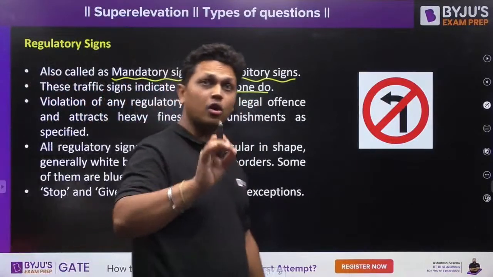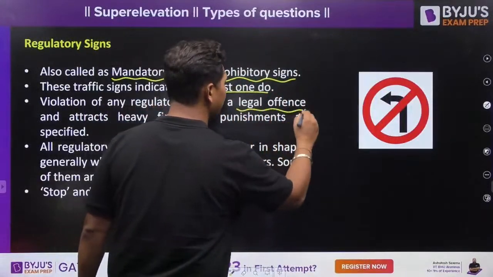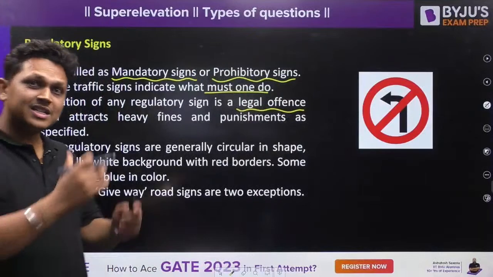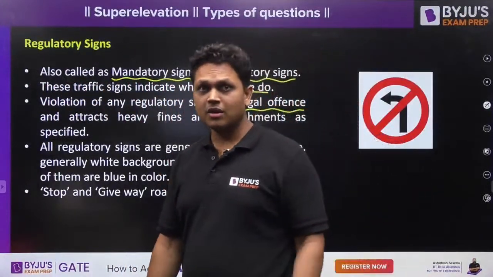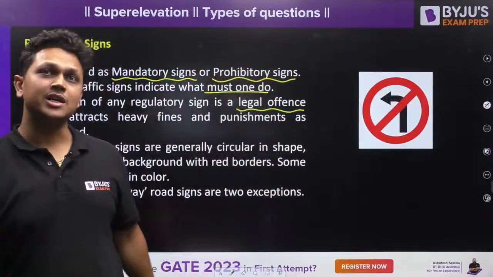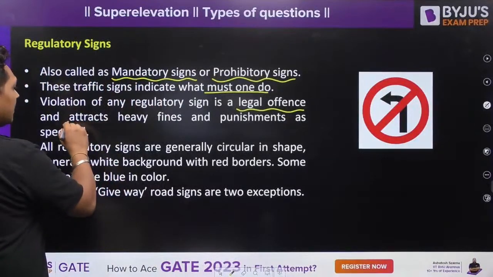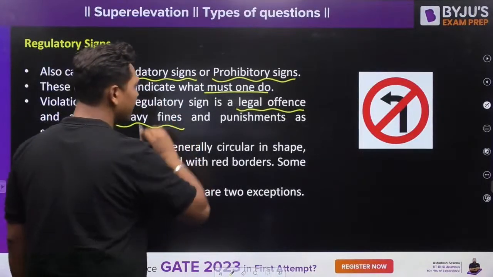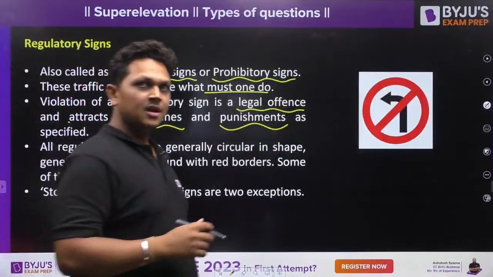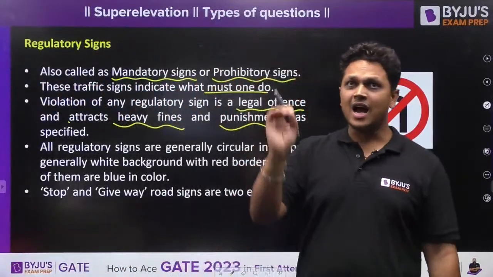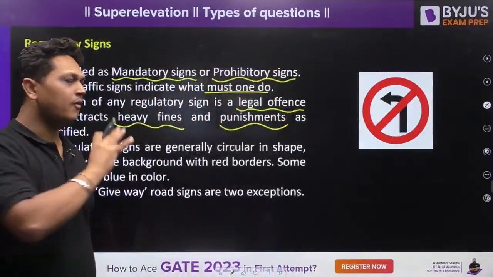And if you do not follow these signs, there are legal implications to this. It is a legal offense. Each and every traffic sign has its own punishments assigned. You get a specified fine for that, or you get a specified punishment for that. Okay, so you have to go through heavy fines or punishments based upon the traffic sign. If you do not follow these regulatory signs, they are a legal offense.